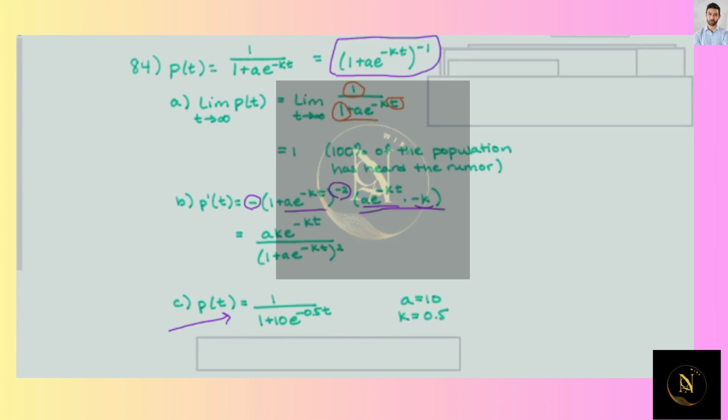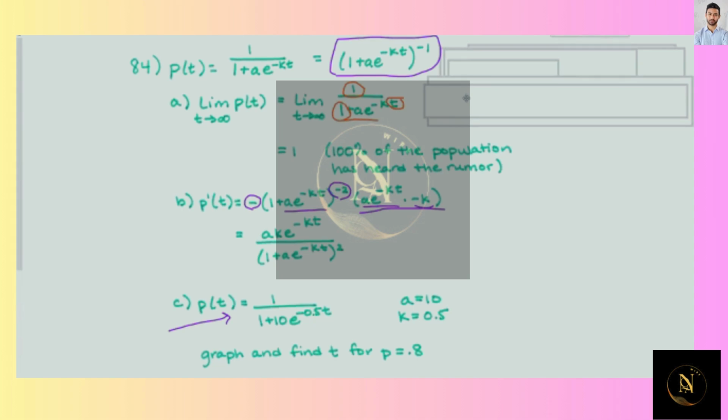So we're going to put that into a calculator, and then what we want to do with it is use it to figure out how long it will take for 80% of the population to hear the rumor. So 80% would be represented by a proportion of 0.8.